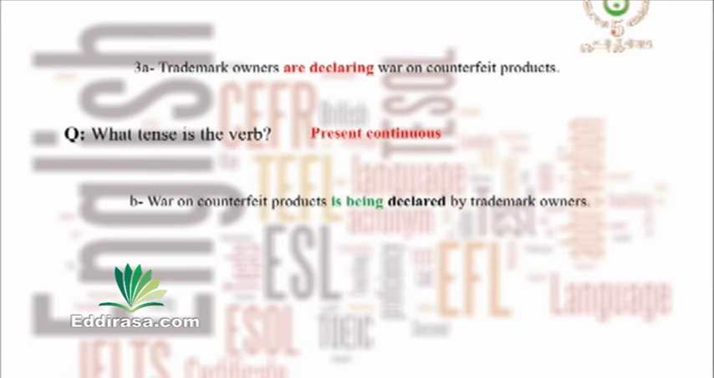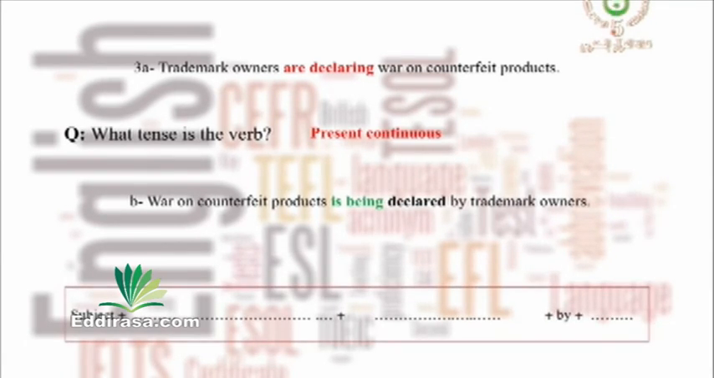Again, let's complete the chart to get the sentence structure of the passive sentence when the verb is in the present continuous. Start with the subject, then a gap, another gap, plus by, plus the last blank. Let's correct it. Subject plus to be in the present continuous plus the past participle of the verb plus by plus the object.